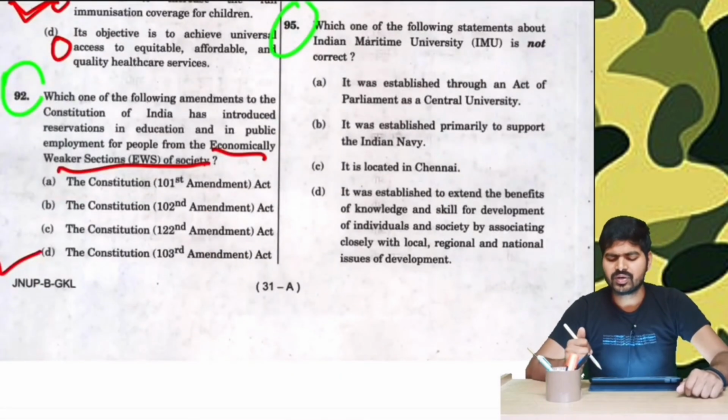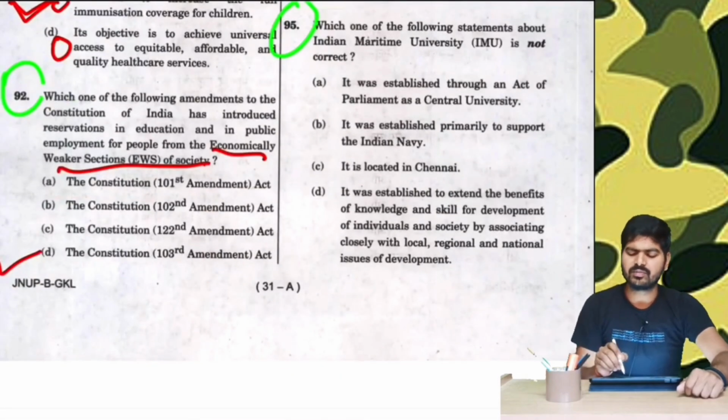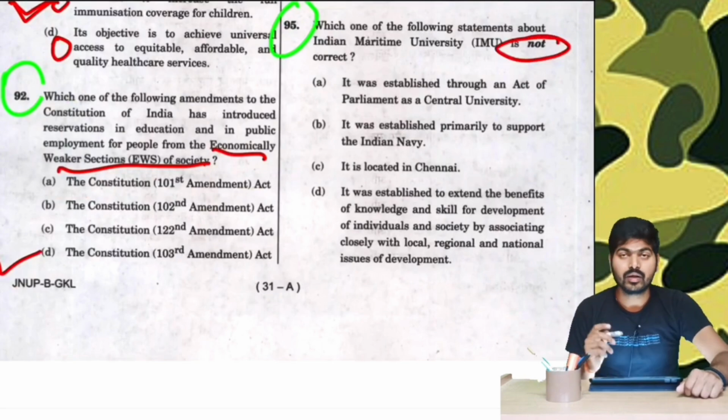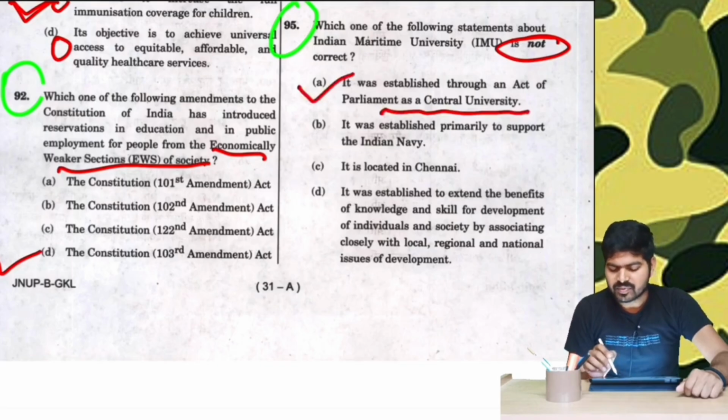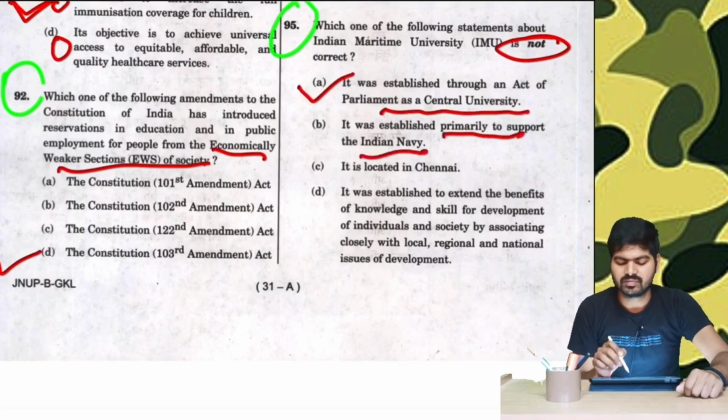Question number 95. Which one of the following statements about Indian Maritime University is not correct? Now let us look at the options, though we don't know it. Option number A. It was established through an act of Parliament as a central university. So all the central universities are established through an act of Parliament. This is correct. It was established primarily to support the Indian Navy. Primarily to support, that is way too extreme, and hence we don't know about it.